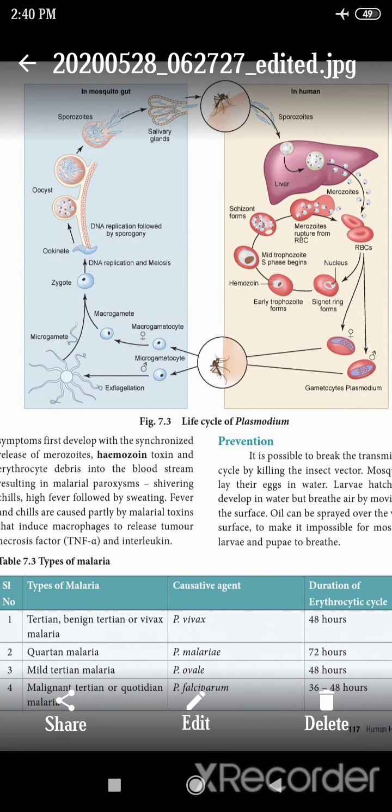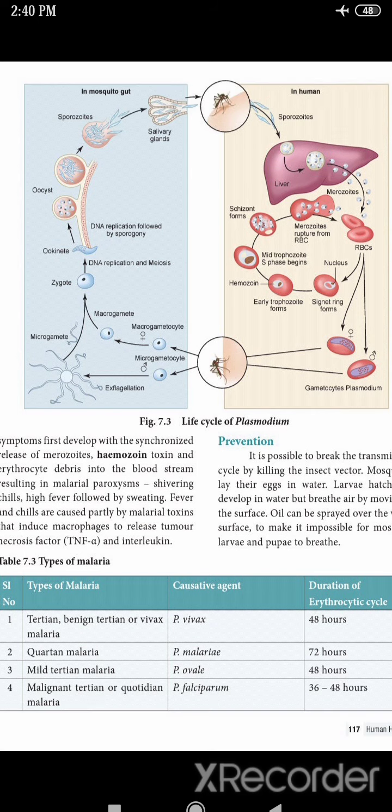So next is the life cycle of Plasmodium. It consists of two types of life cycle: sexual life cycle and asexual life cycle. The asexual life cycle occurs in the human body. The mosquito bites the human body and the sporozoites enter. They mix with the blood and reach the liver cell. The liver cell is first affected by the sporozoites, which then mix with the blood cells.